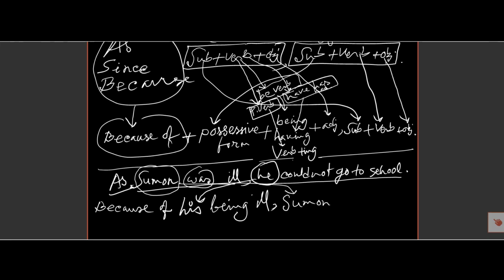And then the rest of the second part, so could not go to school. As Suman was ill, he could not go to college. Because of his being ill, Suman could not go to college.